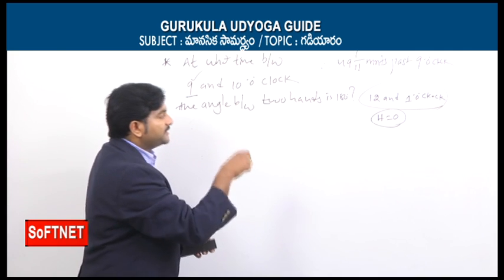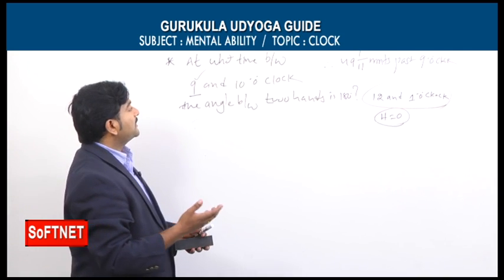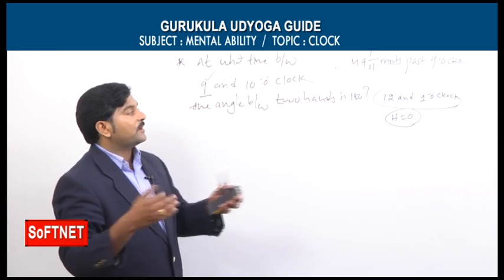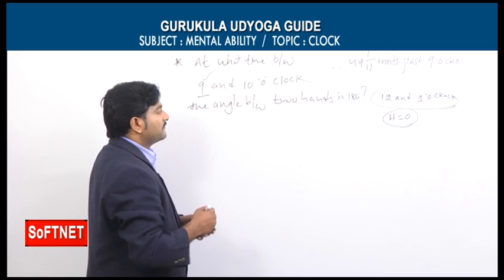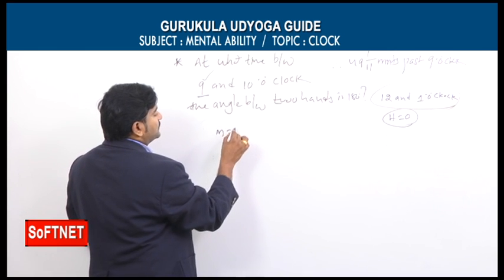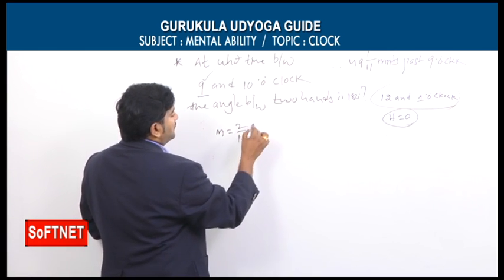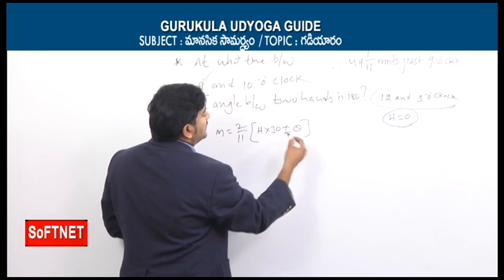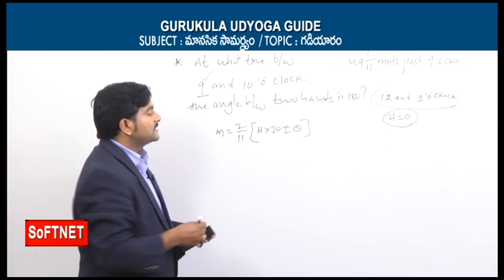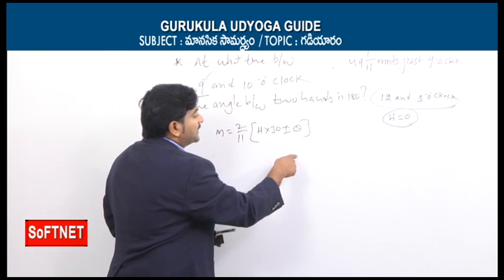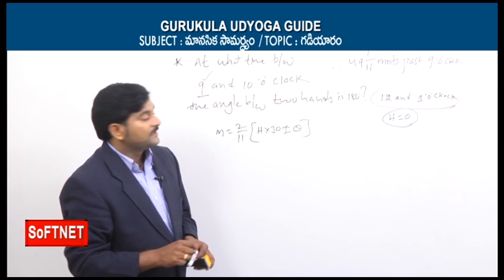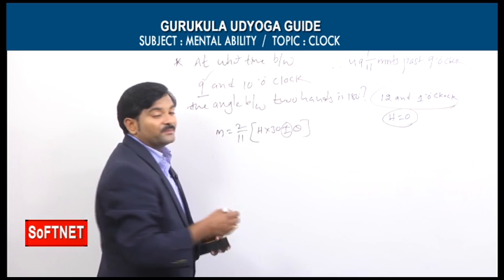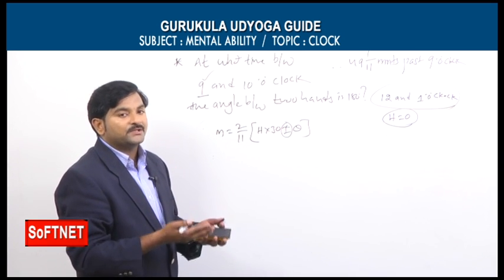Or instead of 180 degrees, he may mention at what time between 9 and 10 o'clock two hands are on the same straight line but opposite in direction. So the meaning is the same. When we look into this formula, what is the formula? M is equal to 2 by 11 into h into 30 plus or minus theta. Earlier, in our type 1 model, we took theta is equal to 0 degrees. So here plus or minus 0 means we can simply omit the sign. Plus 0 or minus 0 means there is no use.